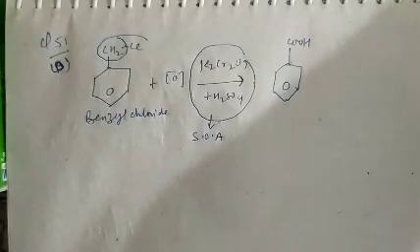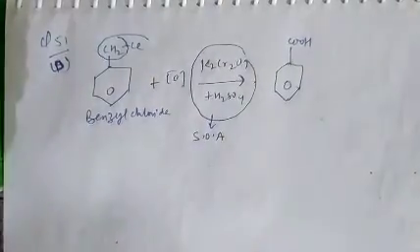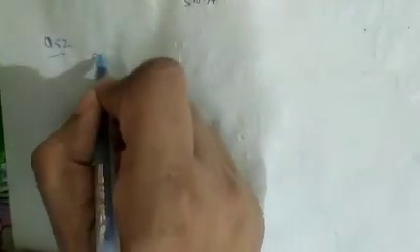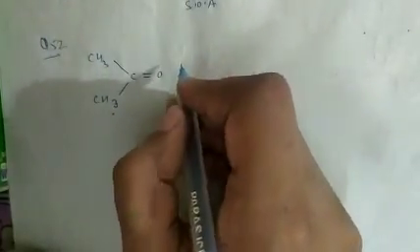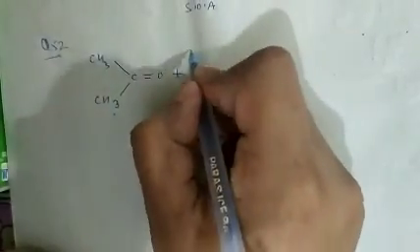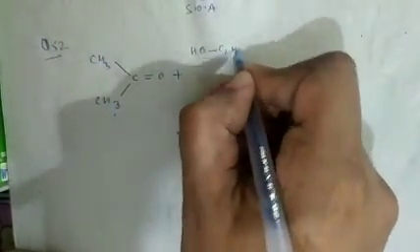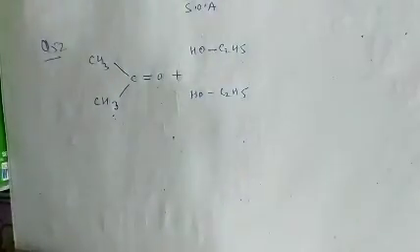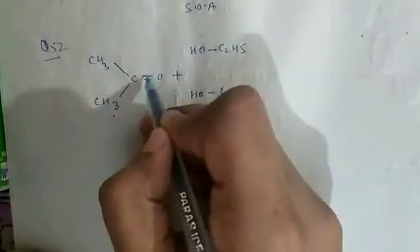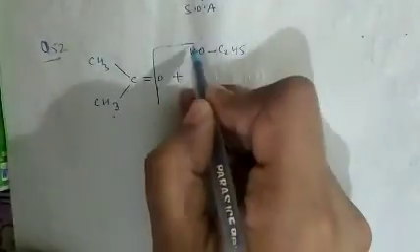See question number 52. In question number 52, what is given there? Acetone is treated with excess of ethanol. As we know, acetone is CH3C=O CH3. When it is treated with excess of ethanol, basically C2H5OH, as we can see these two valencies will be free and there is removal of water.